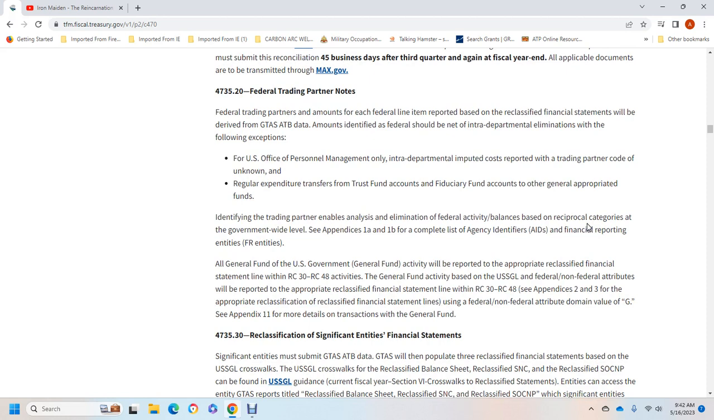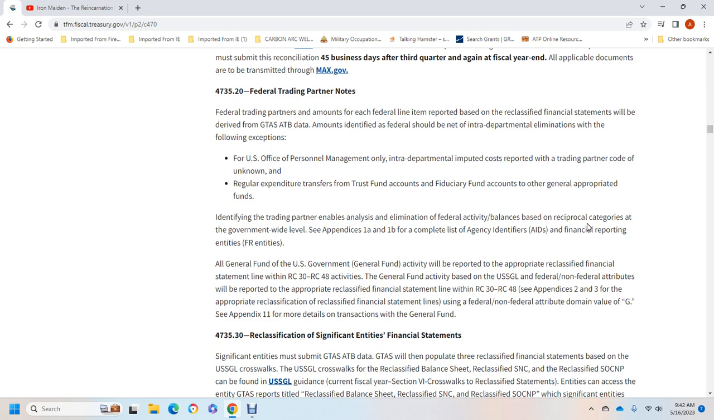See Appendix 1A and 1B with the complete with the agency identified with the financial report, the entity with the official financial report, entity with the ALC General Fund, U.S. Government General Fund activity will be reported appropriately reclassified class from the statement over the RC 30 and RC 48 activity. General Fund with the activity based on the U.S. standards, United States Standard General Ledger, federal, non-federal attributes will be reported appropriately classified. Financial statement of RC 30 and RC 48, Appendix 2 and 3.